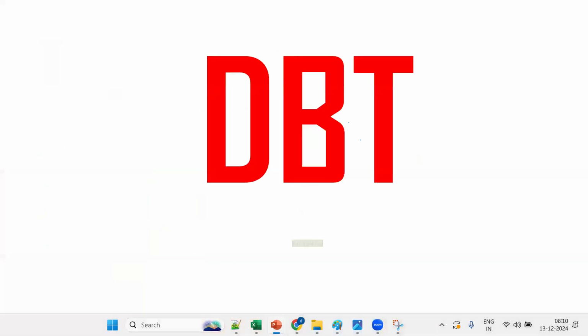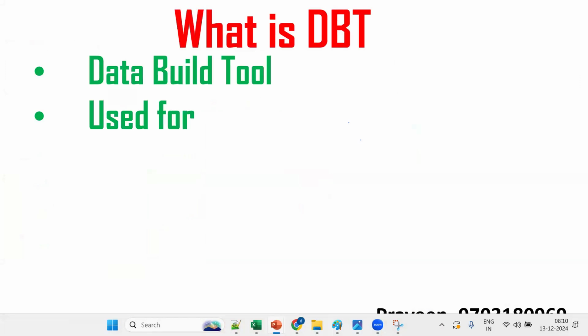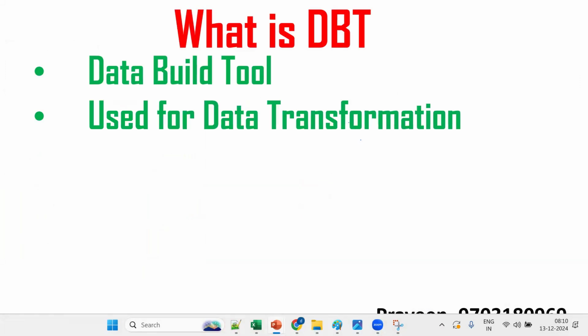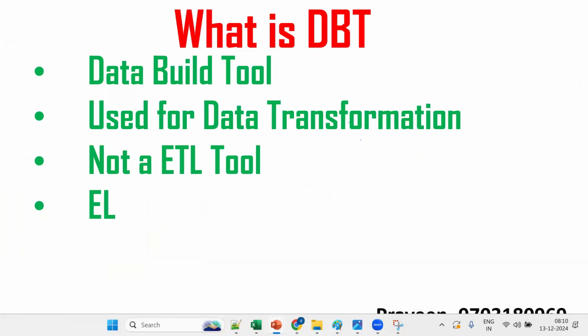See, it's a data build tool, used for data transformation. So it's not an ETL tool or ELT tool. It's mostly focused on what? The transformation part. Remember, don't say it's an ETL tool or ELT tool, because it's mostly focused on the transformation part.